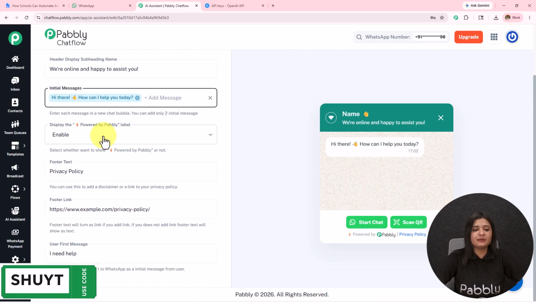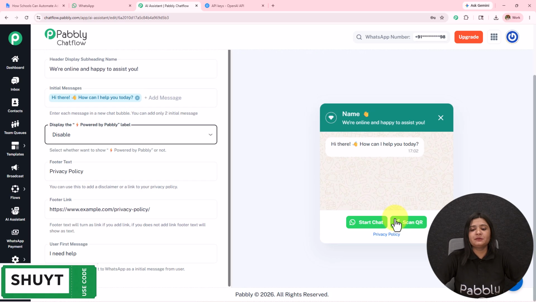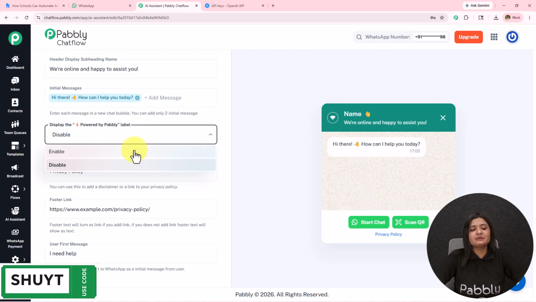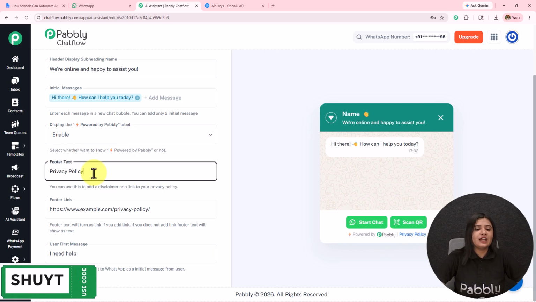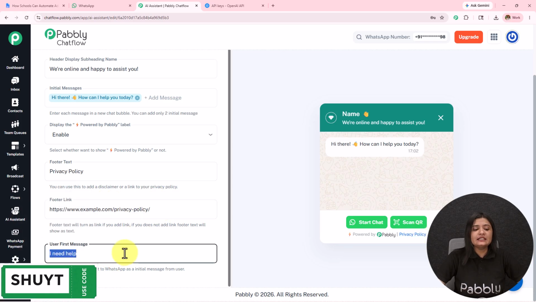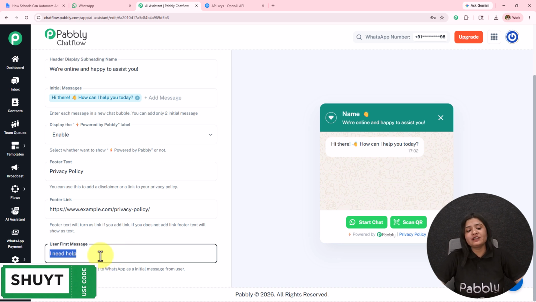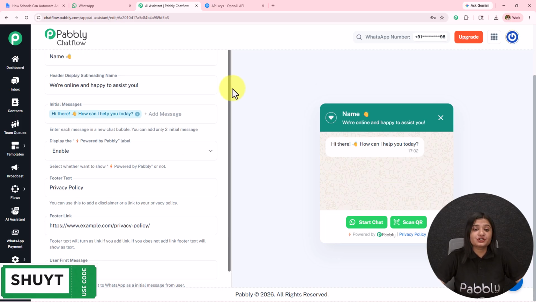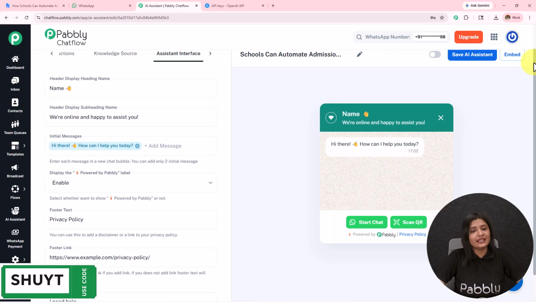Then we have this display "powered by Pabbly". If you want to keep it enabled, you can keep it. If you want to disable this, you can disable this. Then we have this footer text where I have added privacy policy, and in the footer link I have added a link to the privacy policy. In the user first message, I have entered "I need help". Now it is not necessary that the AI agent is going to respond only when "I need help" is sent by the user. It is going to respond based on any message.